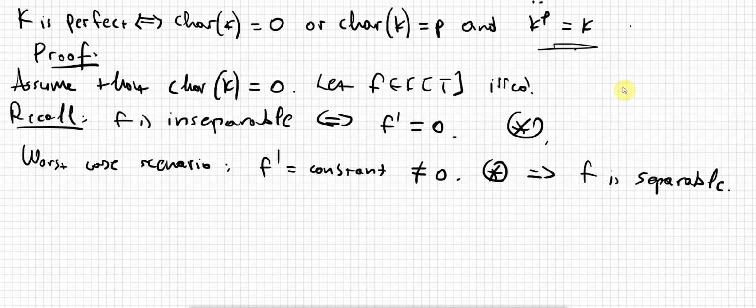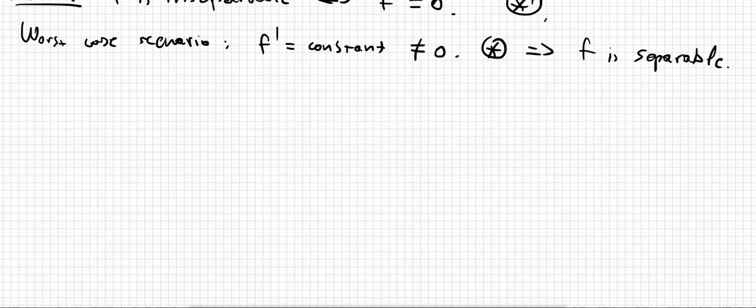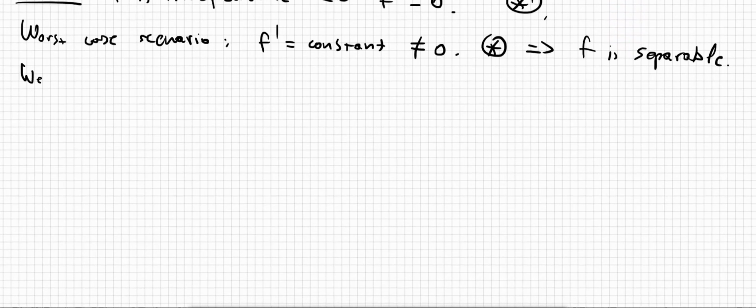So in reality, we have to show the following thing. Okay, let me just write it. So we have to show the following.